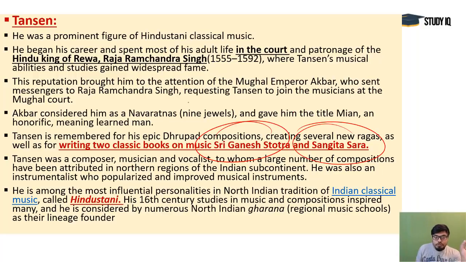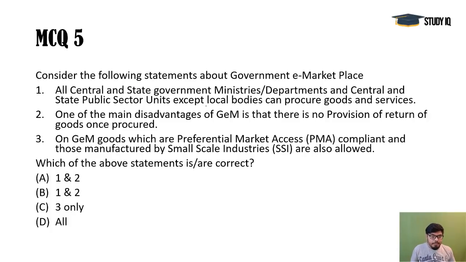An epic Drupad composition was attached with his achievements, and you see he is also known as a lineage founder of Hindustani Gharana of the northern Indian music system. So Hindustani is also associated with Tansen, and remember, he was from Riva, and northern Madhya Pradesh was that place.